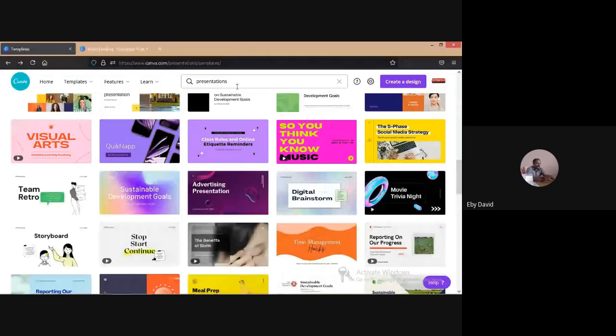Sony Bapu sir is asking, can we design a form for accepting inputs, for example, employee data? No, we cannot design a form in this one. This is confined to this type of posters. If you want to create some images, we can obviously use Canva, but we cannot create some forms like that.